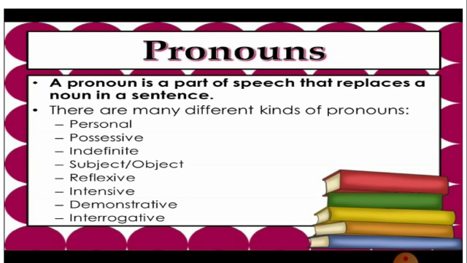In the pronoun, we have singular and plural. In the singular, first person I will become we in the plural form. Second person you is the same in the plural also, you. And third person he, she, it will become they.